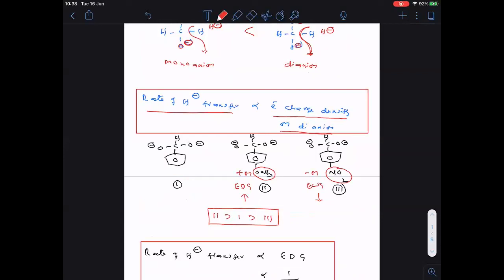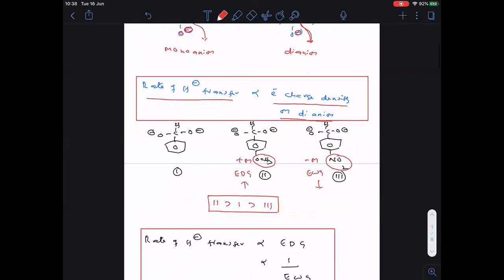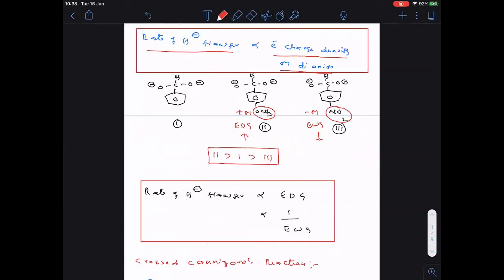Clear? And here I mentioned clearly, rate of hydride transfer is directly proportional to electron donating groups and inversely proportional to electron withdrawing groups. Because electron donating groups will increase the electron charge density on the dianion, and electron withdrawing groups will decrease the electron charge density on the dianion.